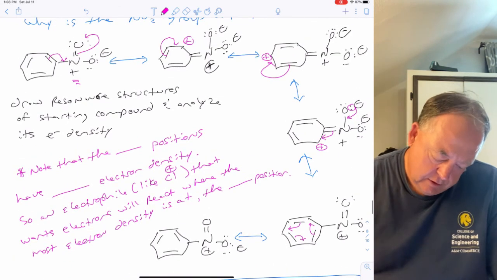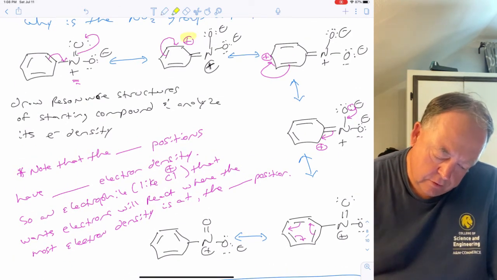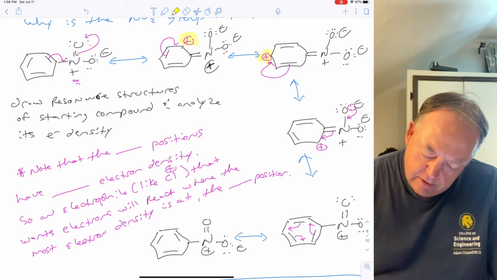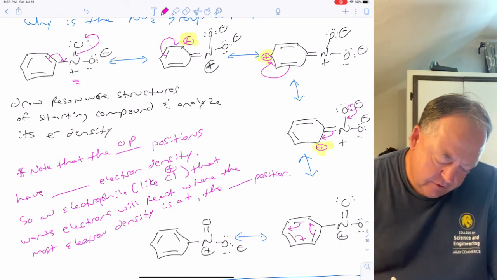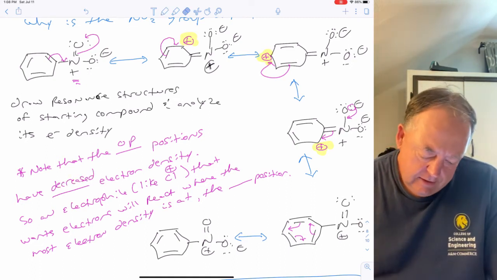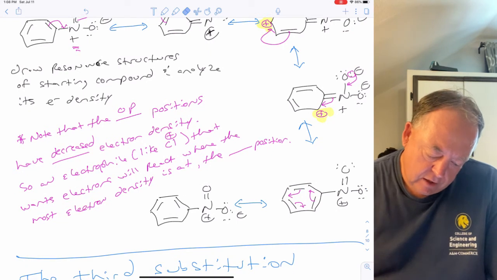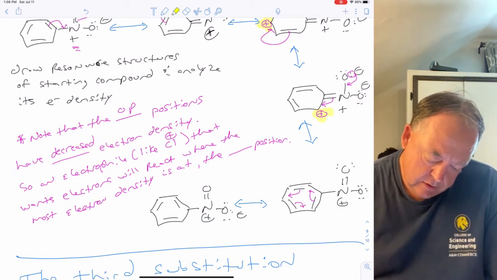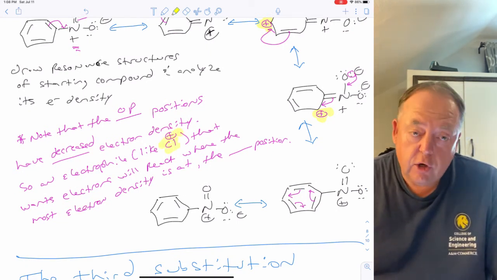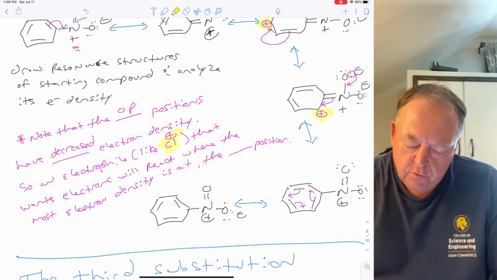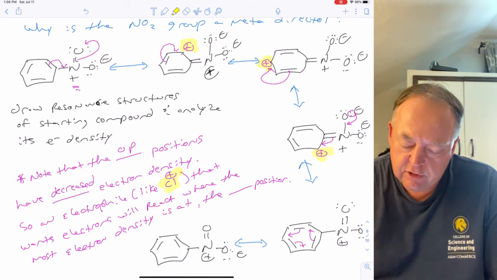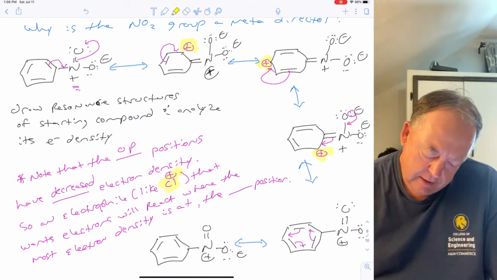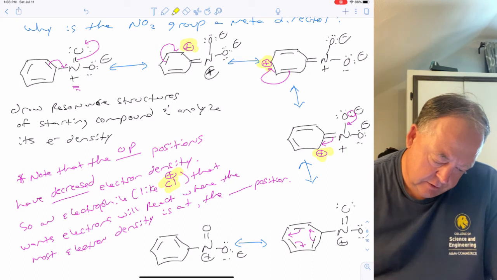So if you notice, the ortho, para, and ortho positions have decreased electron density. So if you have an electrophile that wants electrons, where is it going to react? It's going to react where the most electron density is. It's not the ortho para positions, because those positions have some positive charge density on them. So it's going to react at the meta position.